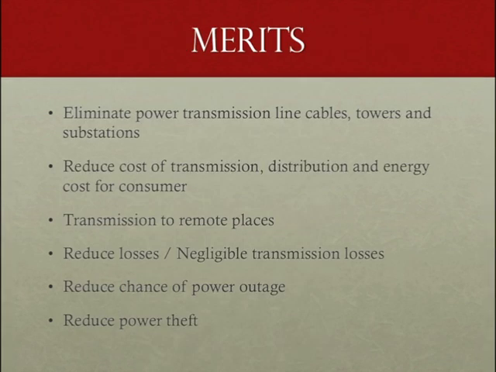There are several advantages to using wireless power transmission. These qualities cover areas such as efficiency, maintenance, power failures, and area of coverage. Usage of the wireless power transmission method drastically decreases power losses caused by long wires. Since these transmission losses are almost negligible, the efficiency of this method is radically higher than wire transmission. Removing wires from power transmission systems eliminates the need for large substations, towers, and cables while lowering transmission, distribution, and maintenance costs. Moreover, power theft would not be possible with this method.